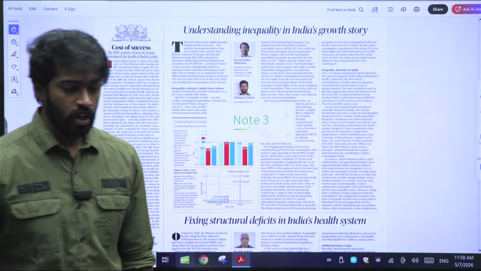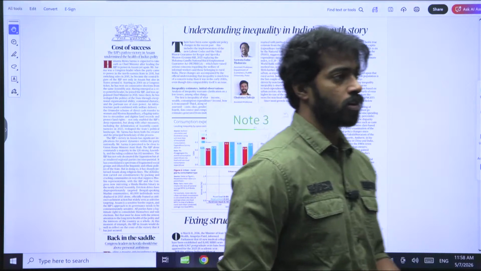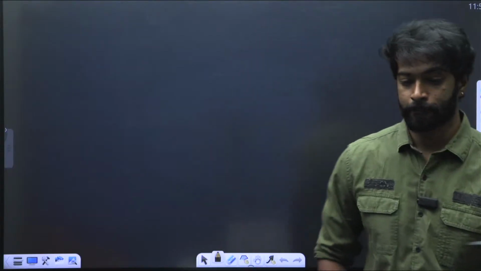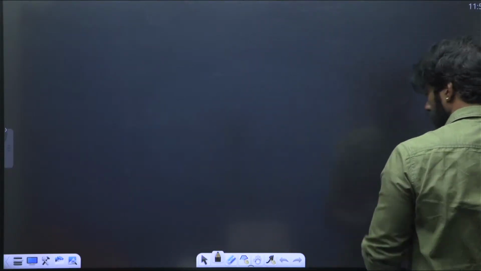Okay, because you need to understand these kinds of concepts, because whenever you're talking about inequality or economy in the GS3 mains, you can actually use these concepts or these kinds of graphs, because this will help ensure that the evaluator understands what is happening. So let us understand